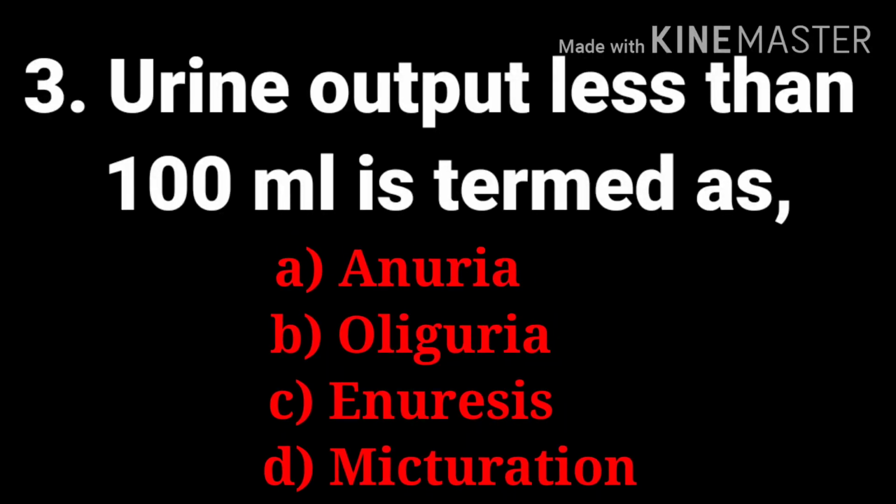The third question, urine output less than 100 ml is termed as? The options are anuria, oliguria, enuresis and micturition. And the answer is anuria. Oliguria means urine output less than 400 milliliter per day, and enuresis is bedwetting and micturition is normal urination. The answer is anuria.